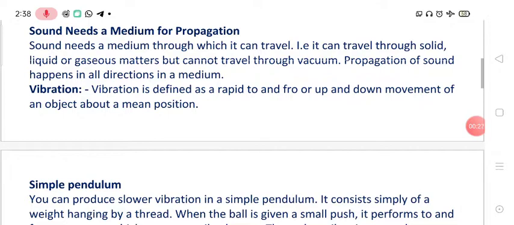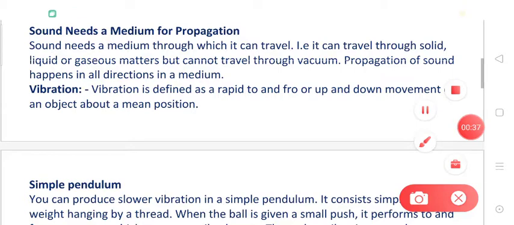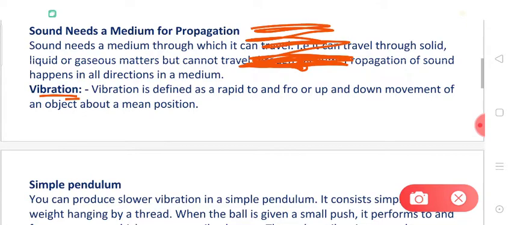So before understanding the amplitude, the time period and the frequency of a vibration, we should first understand what is vibration. Regarding vibration we have discussed already in class 6th, that vibration is a rapid oscillatory motion. And what is oscillatory motion? In an oscillatory motion, something is moving about a mean position to and fro, right? So something is moving like this to and fro, then it is an oscillatory motion. So a rapid oscillatory motion is called vibration.